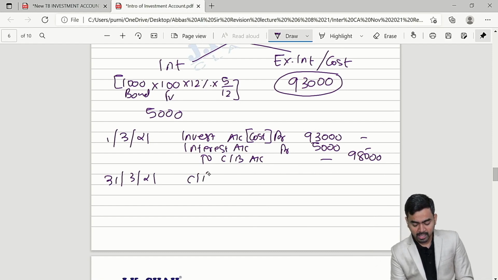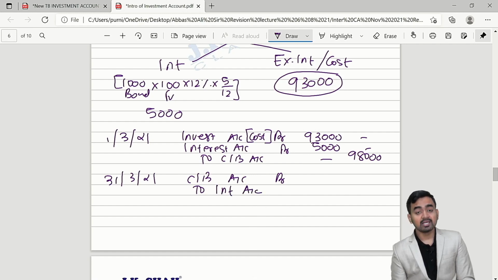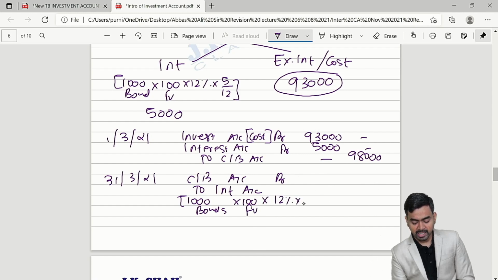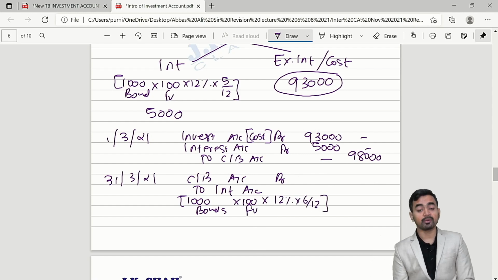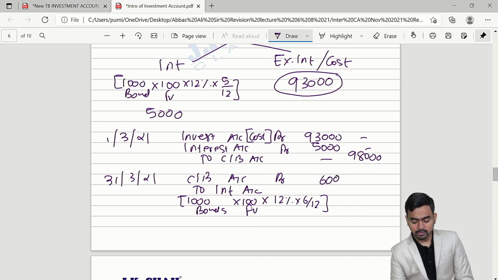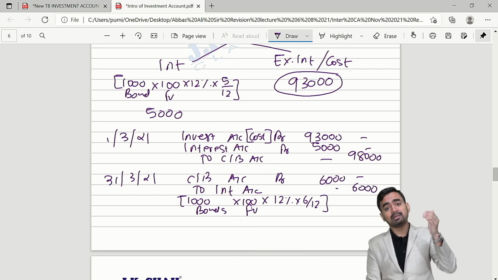So you will get the amount in your bank account; cash bank comes in debit to the interest account. Can I say the government will give interest on 1000 bonds? 100 is the face value, 12% is the rate. Can I say for 6 months the government will pay 6,000 rupees? So you will get 6,000 from the government.